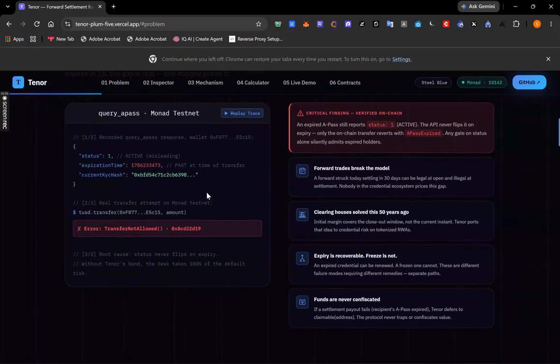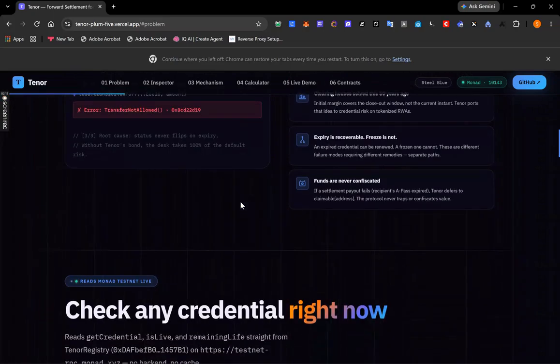compensation. Clearinghouses solved this decades ago. Initial margin isn't sized for the current instant. It covers the closeout window because that's where the risk actually lives. That idea has never been ported to credential risk. Let us scroll down, so that we already know the problem.